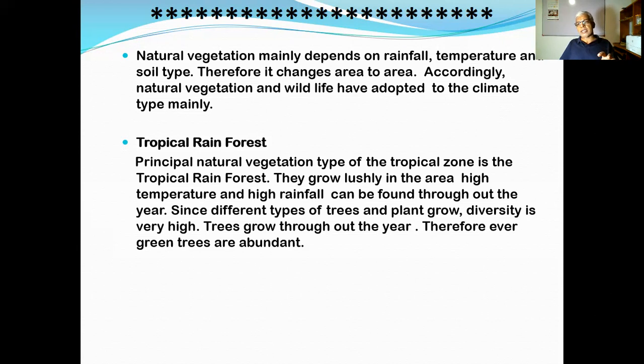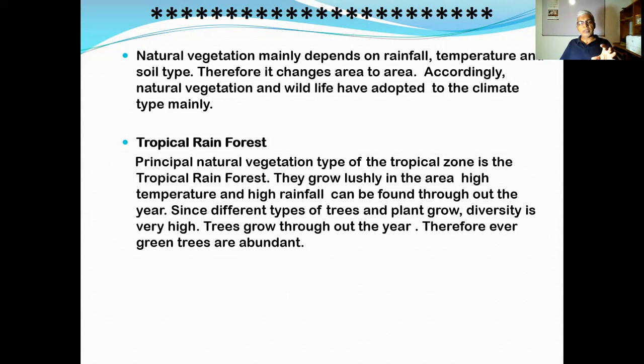Therefore, in that area they get sunlight, high temperature, as well as high rainfall throughout the year. Therefore, lush or evergreen plants or trees can be seen growing there. Therefore, when you read that one, you will get more information about it.